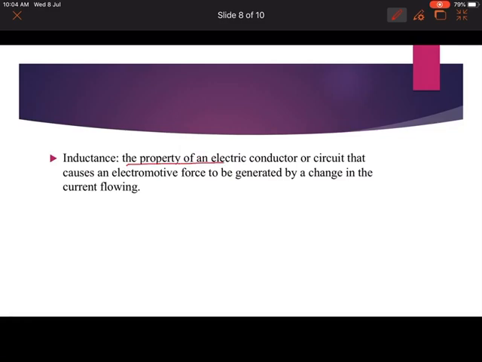Inductance is the property of an electric conductor or circuit that causes an electromotive force to be generated by a change in the current flowing.